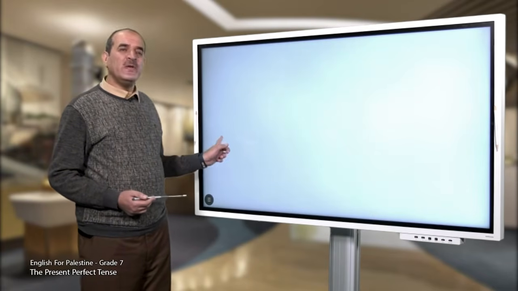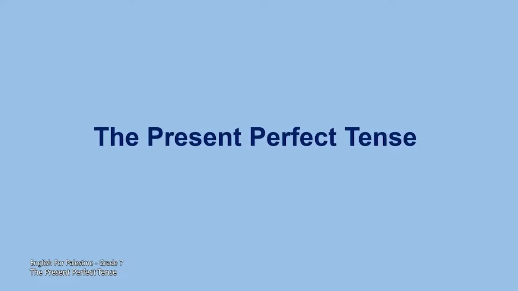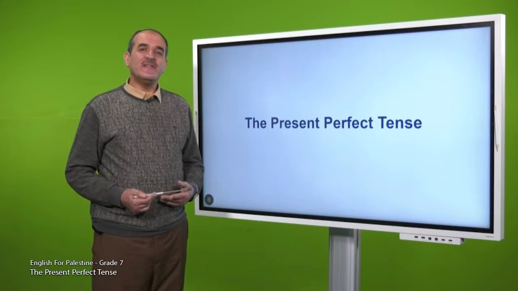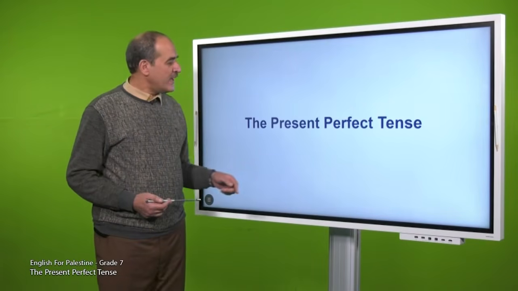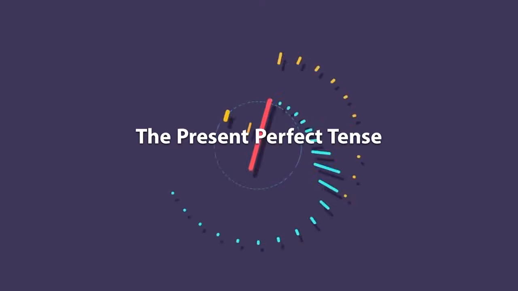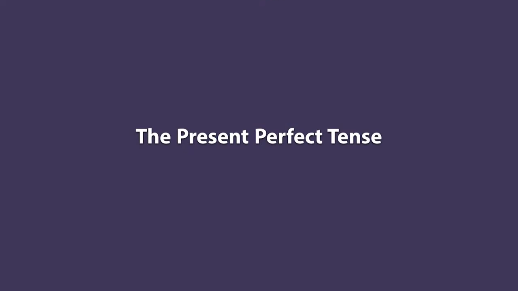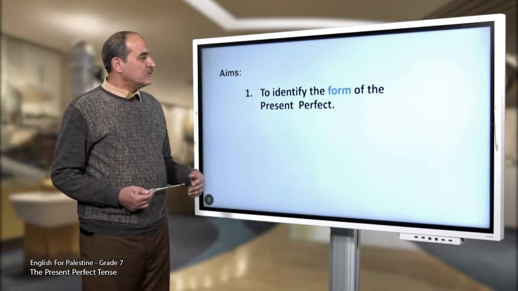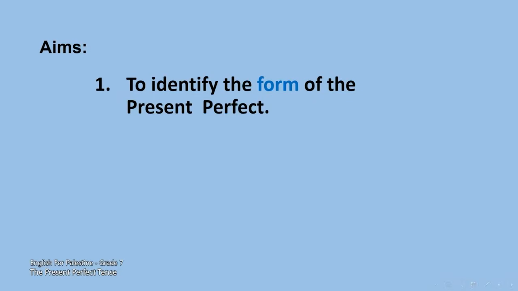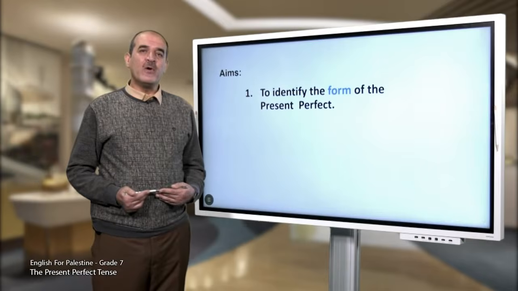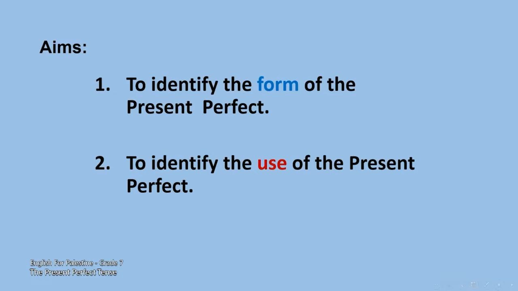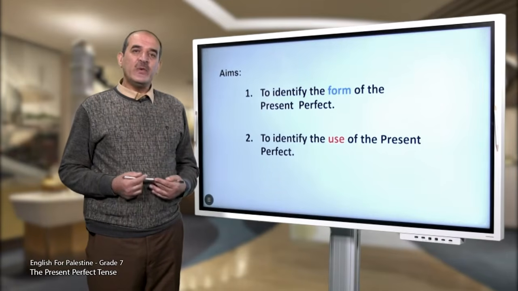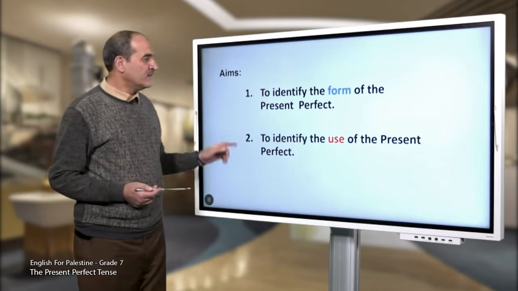Today, we will talk about the present perfect tense. What is meant by present perfect tense? Let's look at the aims. First, to identify the form of the present perfect. What is meant by form? اللي هو شكل الزمن. Two, to identify the use of the present perfect. When shall we use the present perfect?